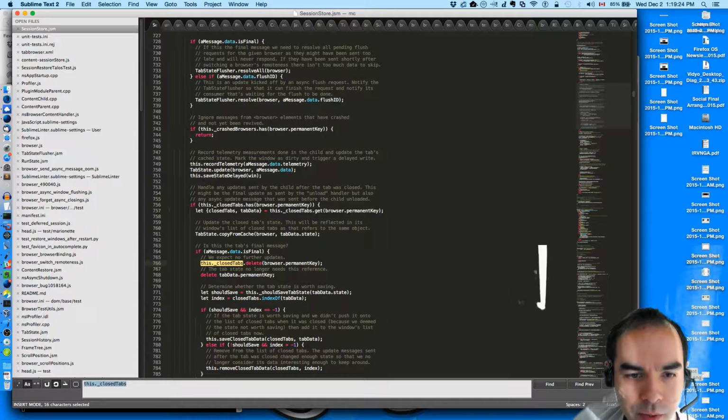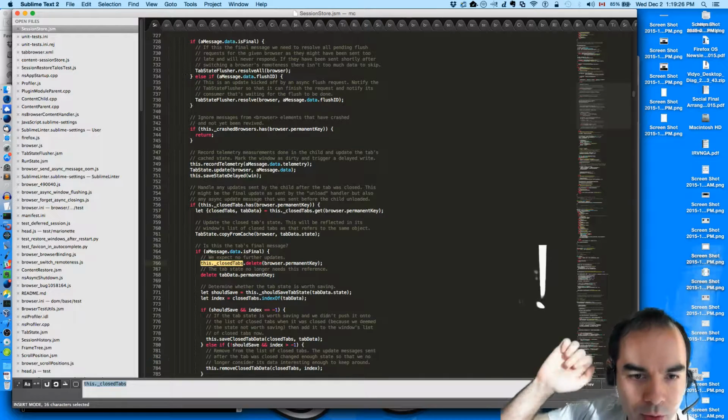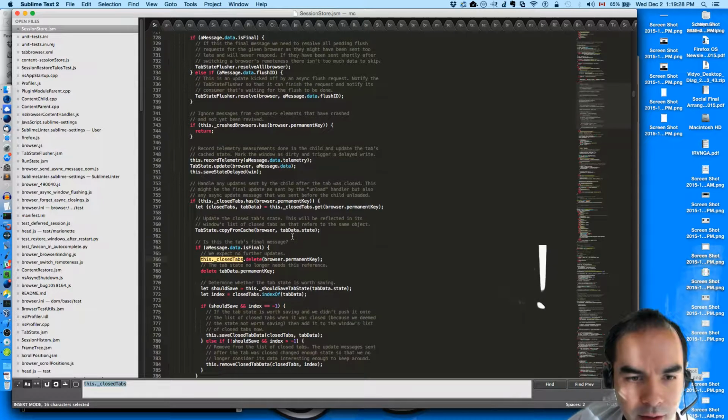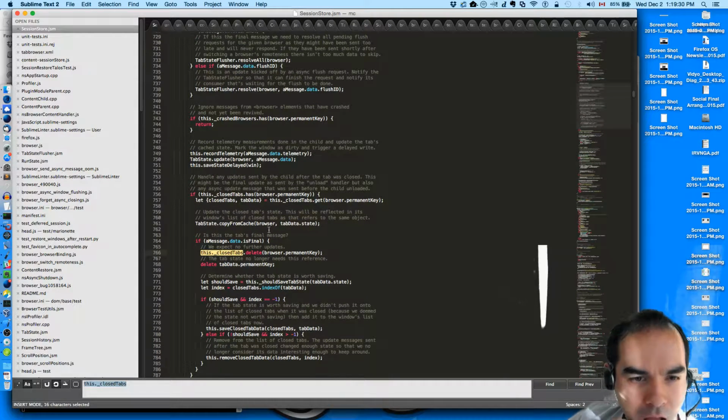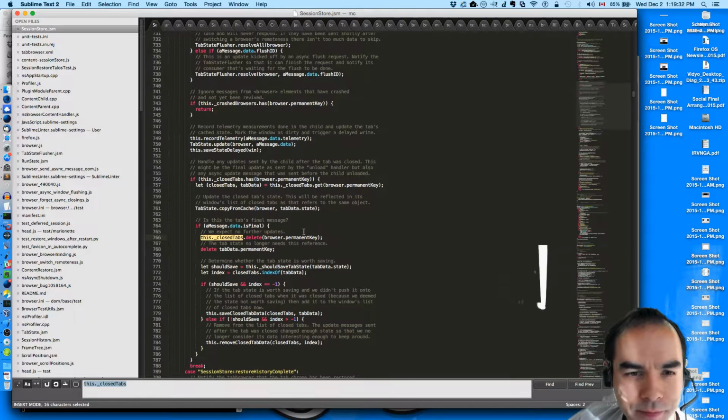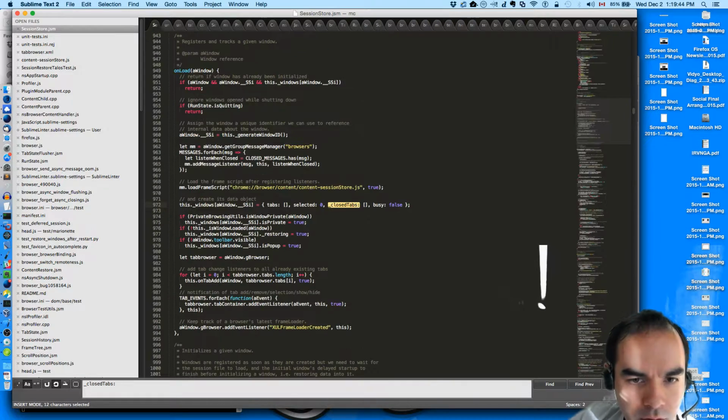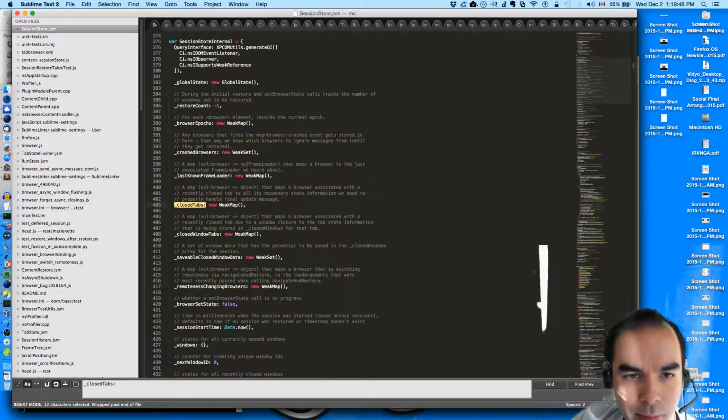Anytime we get the final message, we delete from the closed tab array. And closed tabs is a weak map.